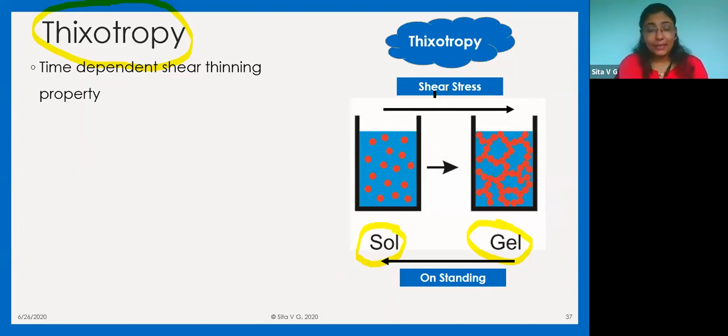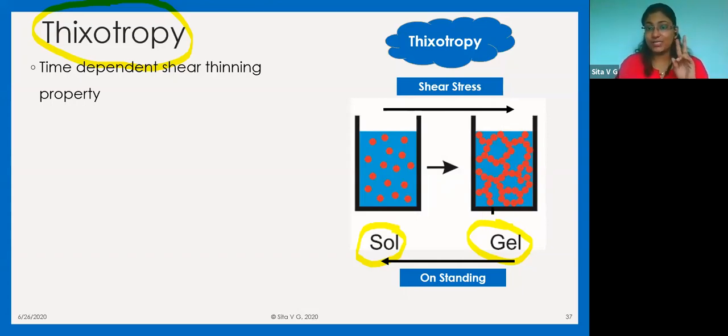Means here you are not giving time, here you are giving stress. So it is a stress-dependent shear thickening property. And here you are giving time. Means it is standing, then you are not applying anything else. You are only allowing it to stand. So it is a time-dependent shear thinning property.